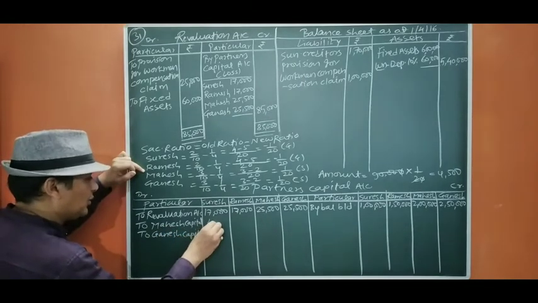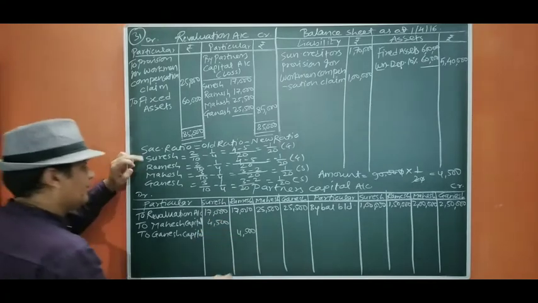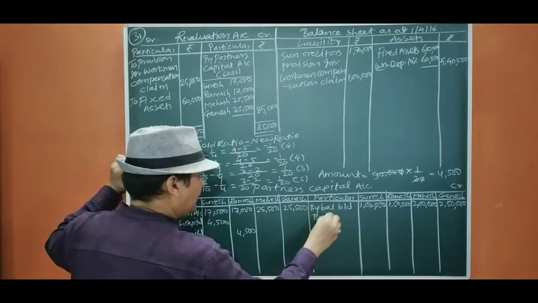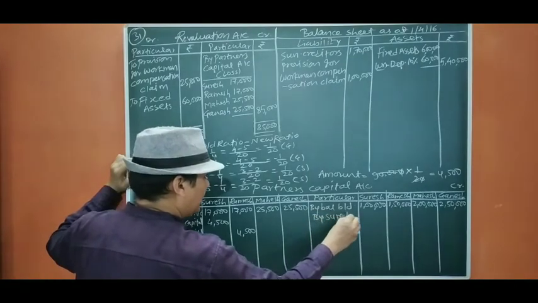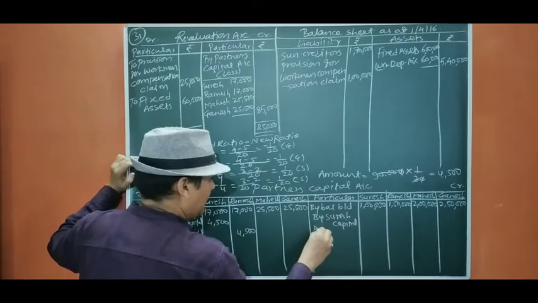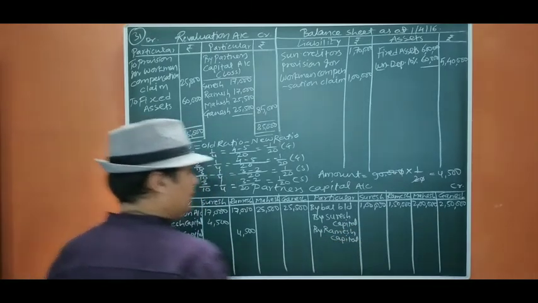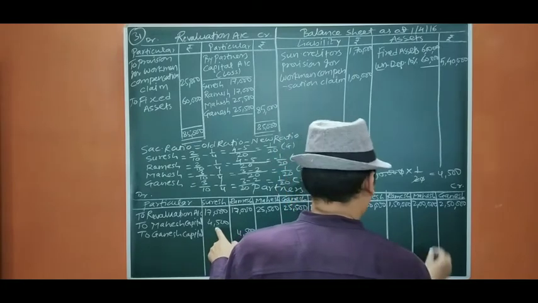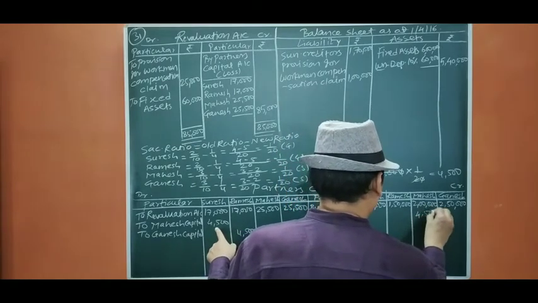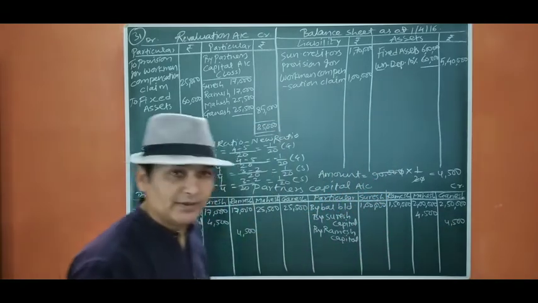The amount is 4,500, by Suresh capital, by Ramesh capital. So it is going to be Mahesh 4,500 and Ganesh 4,500. Now all the adjustments are over.